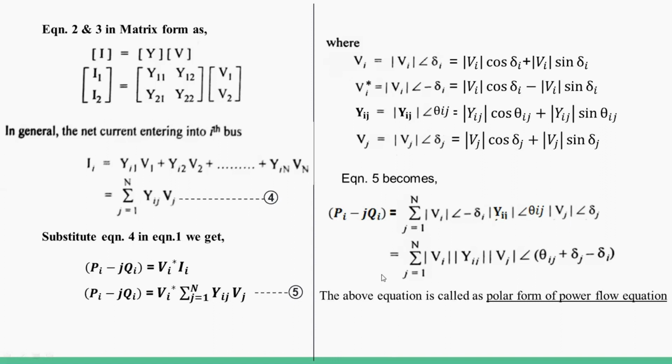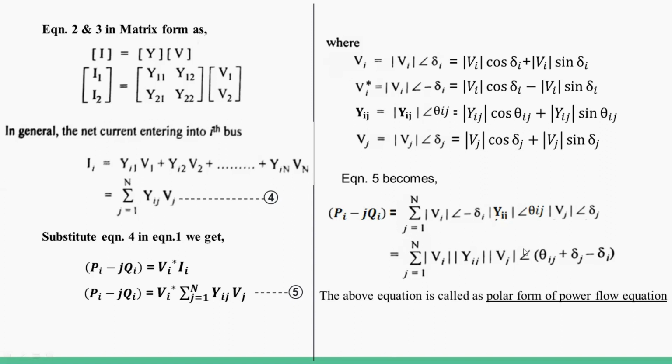This equation becomes the summation j equal to 1 to n of |Vi| |Yij| |Vj| angle (theta ij plus delta j minus delta i). The above equation is called the polar form of the power flow equation. Now let's write this equation, which is also in polar form, in rectangular form.